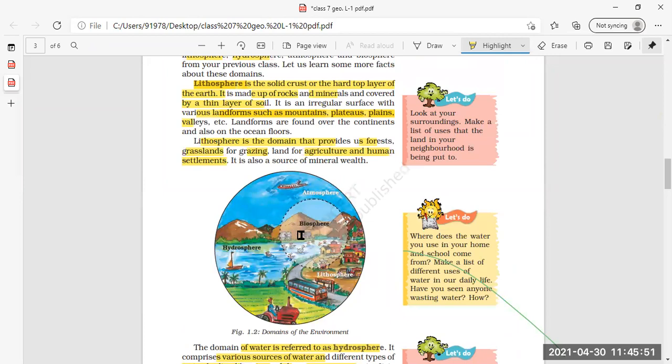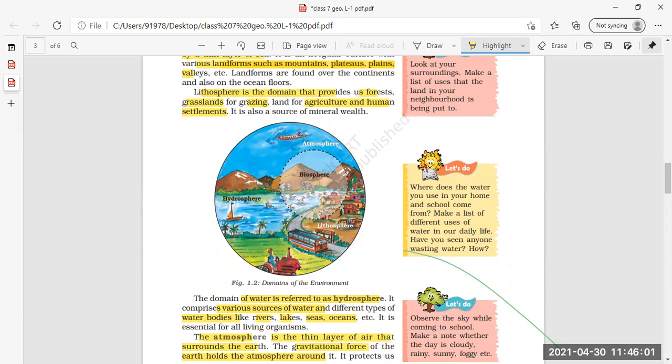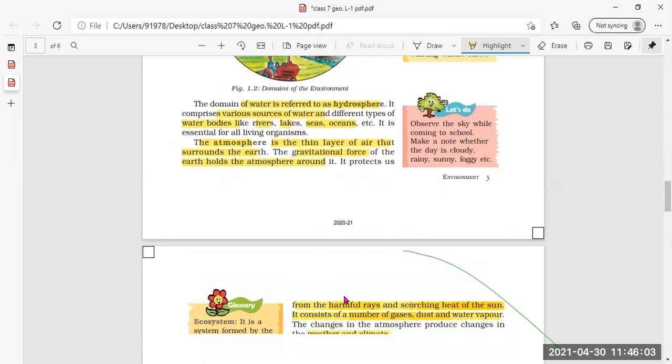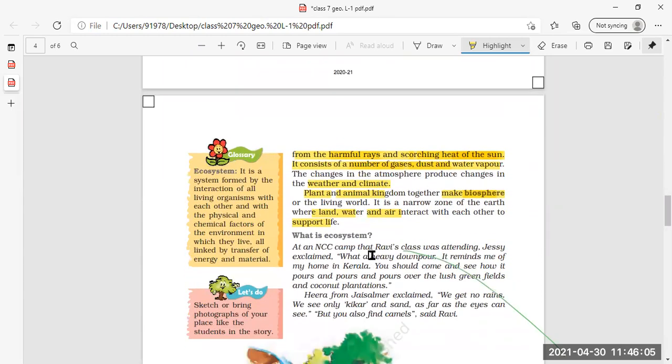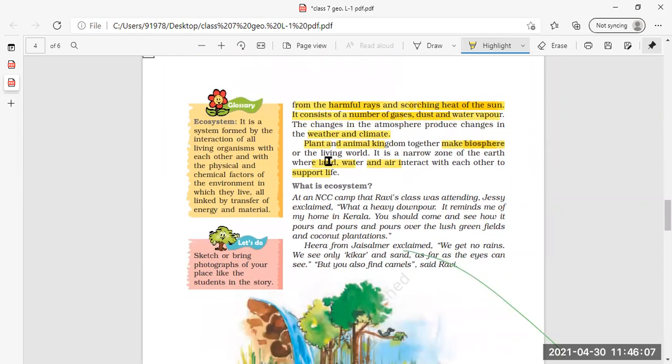As we can see here in this diagram also, there are hydrosphere, atmosphere, lithosphere. This is a narrow zone where all these domains are present, and due to which only life exists here in this domain. Now, I hope all the domains are clear.